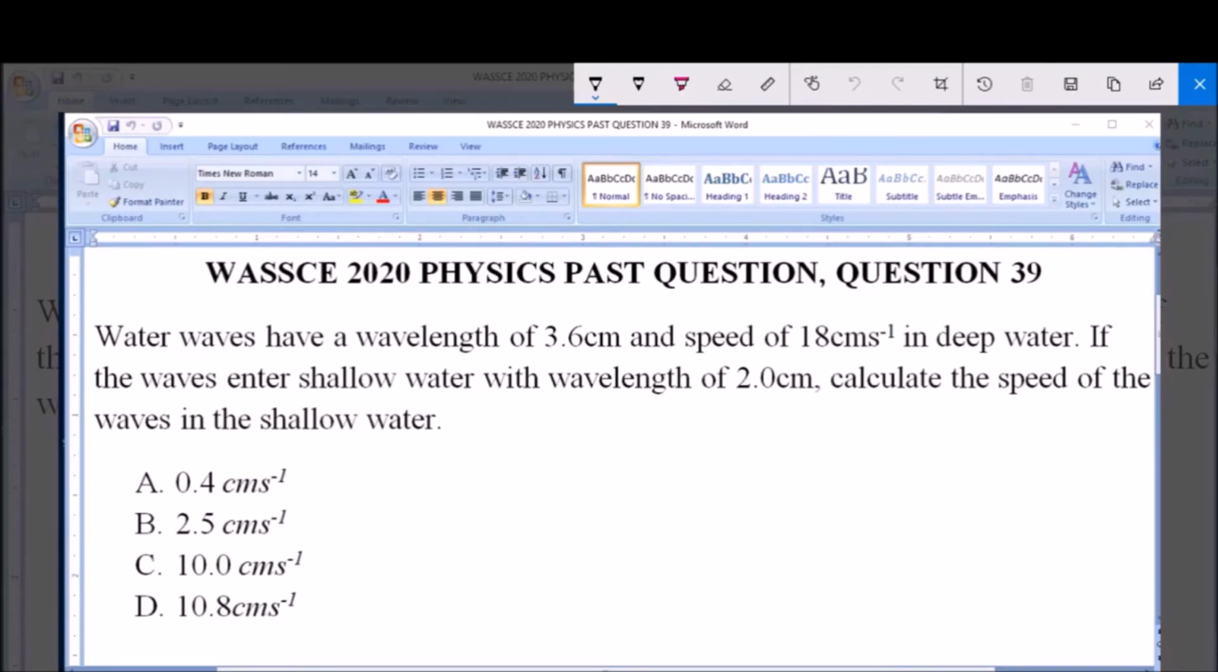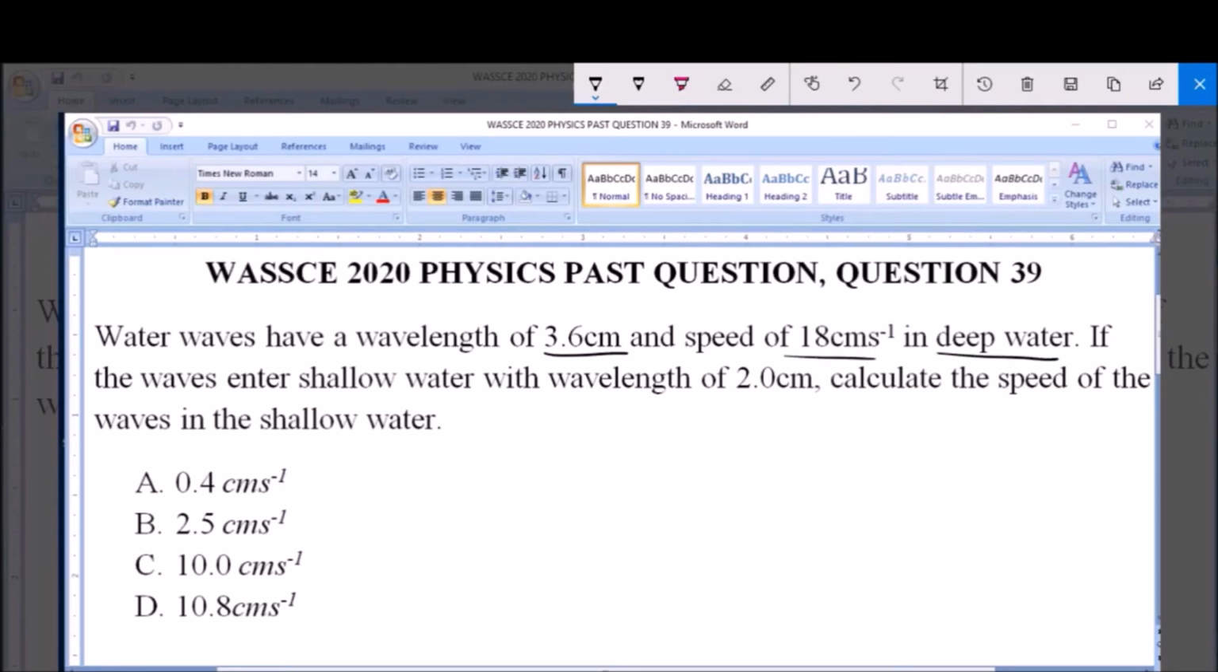Water waves have a wavelength of 3.6 cm and speed of 18 cm per second in deep water. If the waves enter shallow water with wavelength of 2.0 cm, calculate the speed of the wave in the shallow water. A 0.4 cm per second, B 2.5 cm per second, C 10 cm per second, and D 10.8 cm per second. So we're given that a water wave has a wavelength of 3.6 cm and speed of 18 cm per second in deep water.